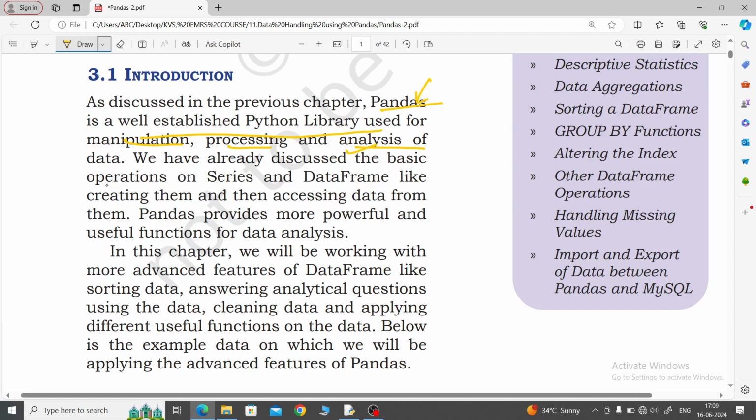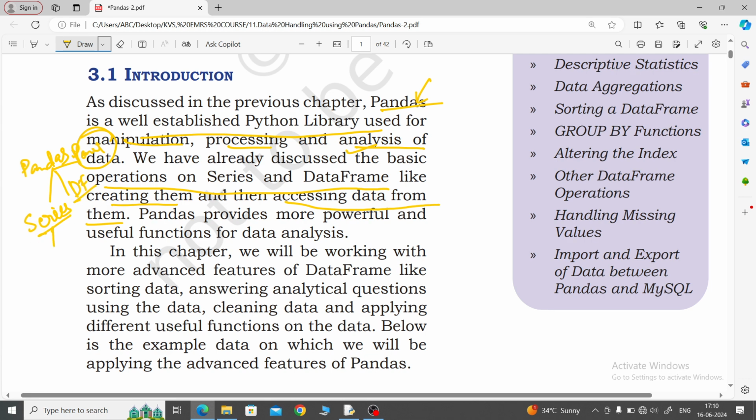So here in the basic operations on series and data frame, like creating them, afterwards you can access data from them. Without creation of the series and data frame, how can you access the data? And in the Pandas library, there are two main important basic data structures, that is series and data frame. Another one is also there, panel. Panel we are not using here according to the syllabus, but I already taught what panel is. So here normally we will talk about series and data frame.